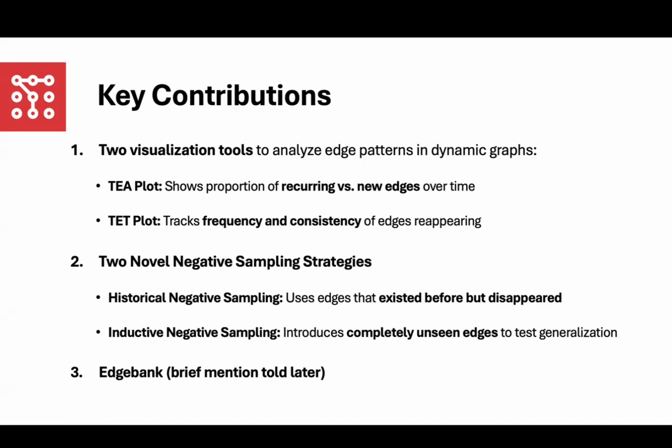relationships in the graph. To improve evaluation further, the researchers developed 2 new negative sampling methods. Historical negative sampling, which selects edges that were previously observed but have disappeared, testing whether models can correctly predict when relationships end. Inductive negative sampling, which introduces completely new edges that have never been seen before, challenging models to recognize and predict entirely new relationships.